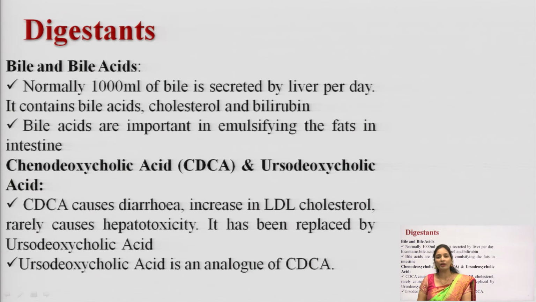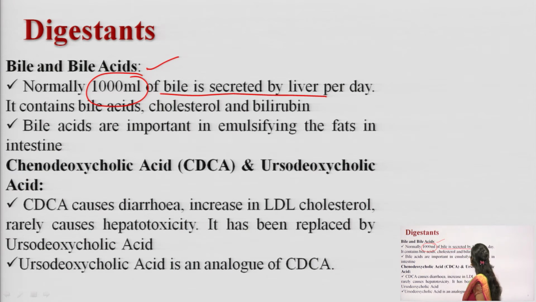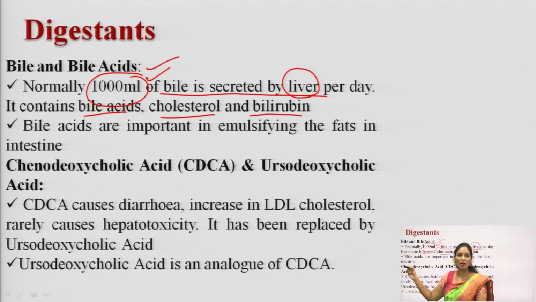Normally 1000 ml of bile will be secreted by the liver. It consists of bile acids, cholesterol and bilirubin.